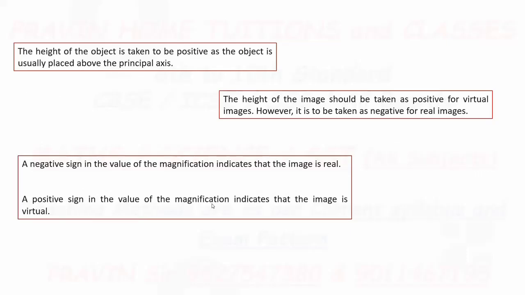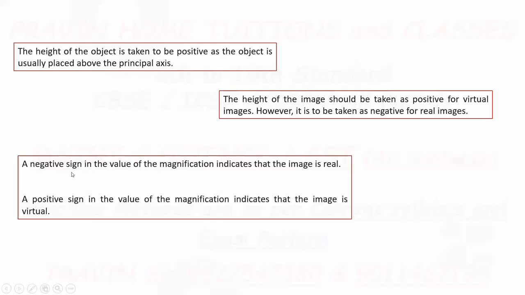Now, see the sign convention. Here also, one more time I have explained. The height of the object is taken to be positive, as the object is usually placed above the principal axis. The height of the image should be taken as positive for virtual images. However, it is taken as negative for real images because real images are formed below the principal axis and virtual images are formed above the principal axis. That's why this is the sign convention.